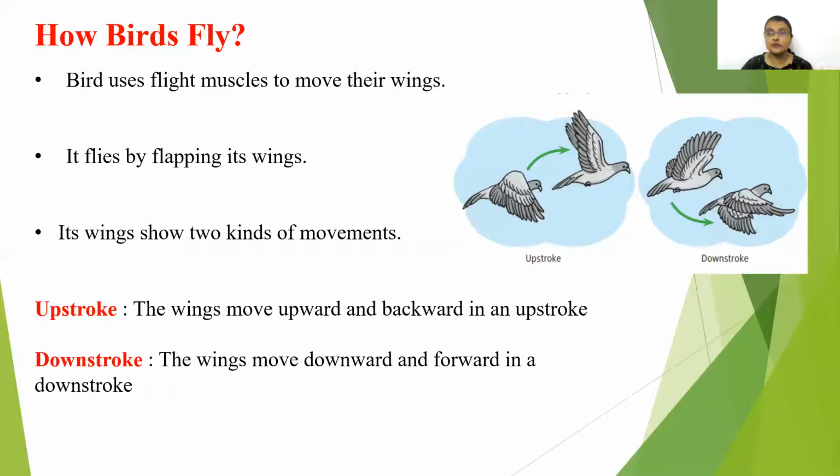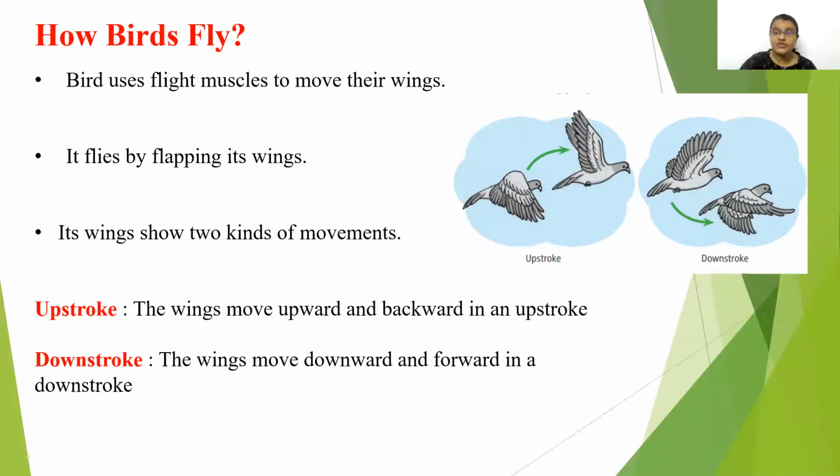Now children, the wings also show two kinds of movements. The first one is upstroke and the second one is downstroke. In an upstroke movement, the wings move upward and backward. And in a downstroke movement, the wings move downward and forward. So how do these birds fly? Up, back, down, forward. Like this they fly. That's why wings show these two types of movements, upstroke and downstroke.